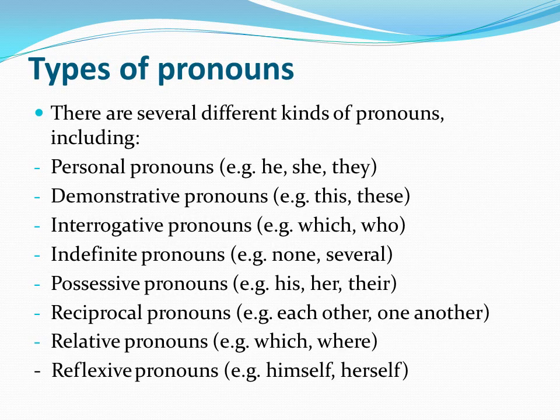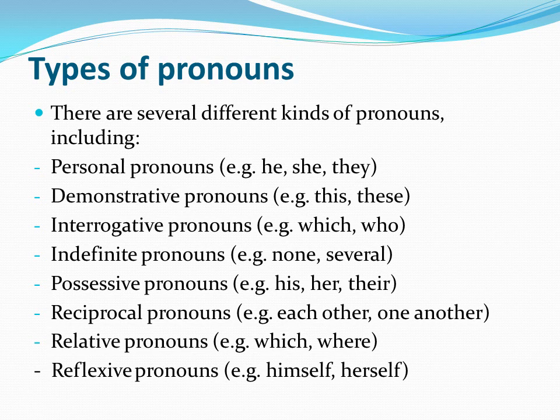Now what are the types of pronouns? There are several different kinds of pronouns, including personal pronouns, that is he, she, they. Even it is used as a personal pronoun, for non-living things or animals. Demonstrative pronouns, for example this, these. Interrogative pronouns, for example which, who.